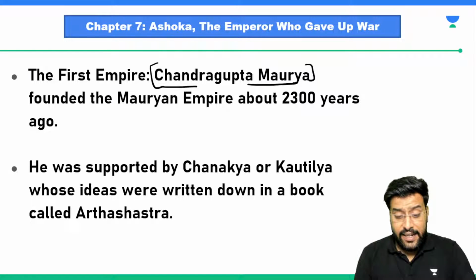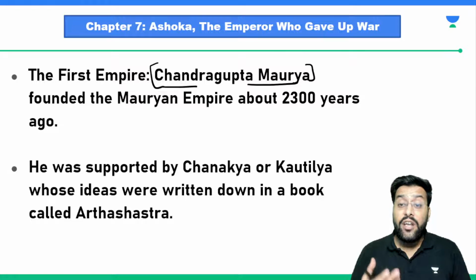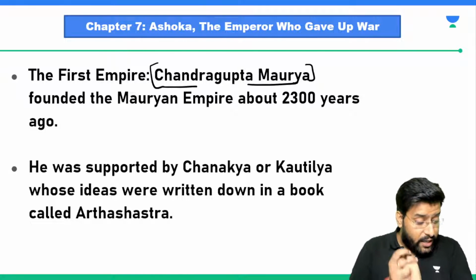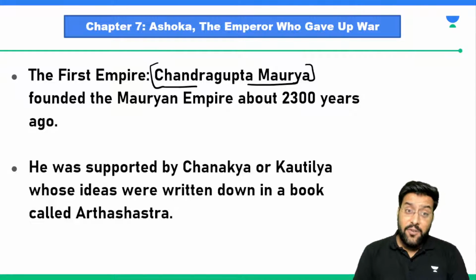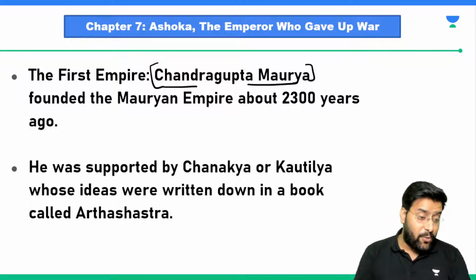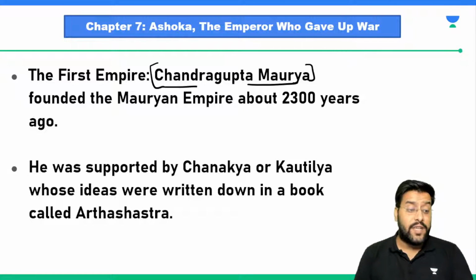Chanakya or Kautilya. Sir, Chandragupta Maurya had this person named Chanakya or Kautilya, we call him. There was another name for him. He was known by some other name also. Can you please tell me? We need to know that also. He was known by the name Vishnu Gupta.